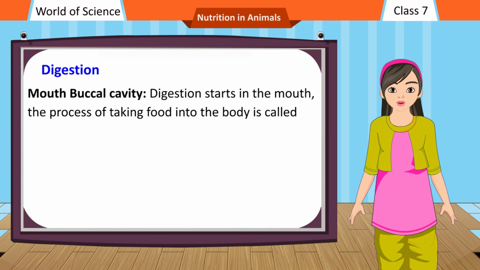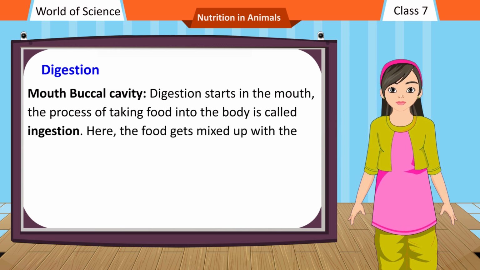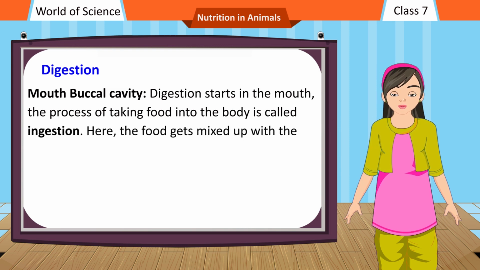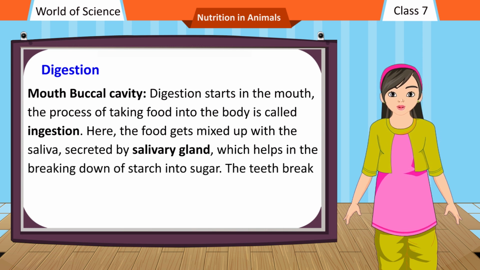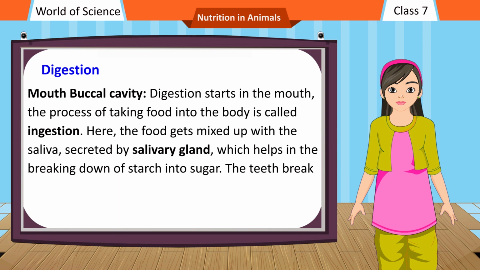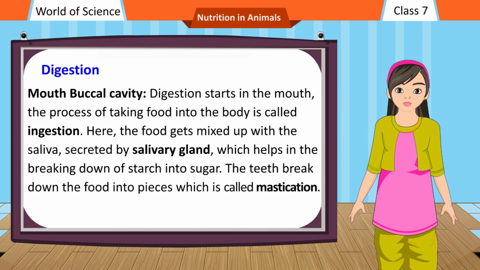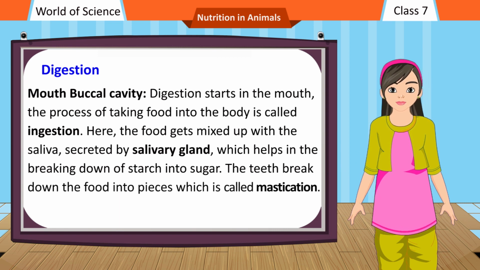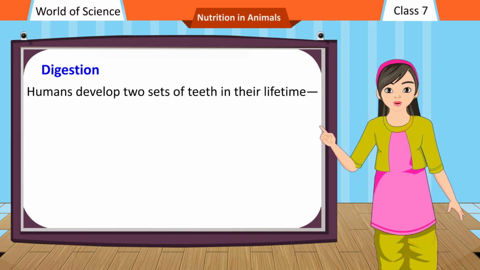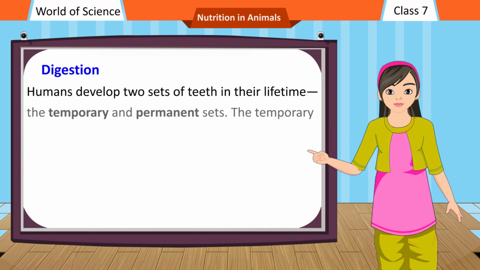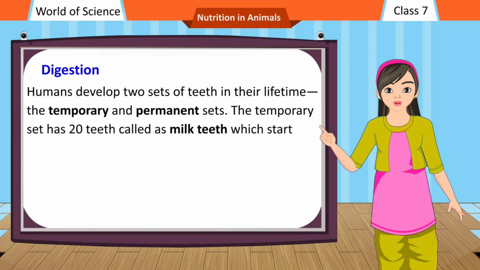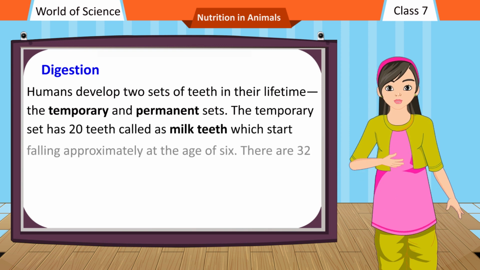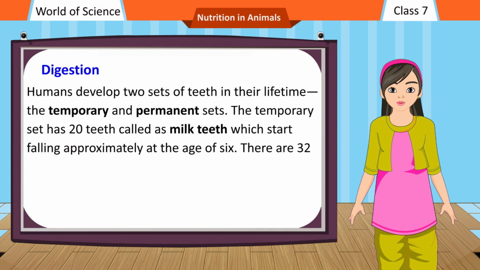The process of taking food into the body is called ingestion. Here, the food gets mixed with the saliva secreted by the salivary gland, which helps in the breaking down of starch into sugar. The teeth break down the food into pieces, which is called mastication. Teeth vary in shape as per their function. Humans develop two sets of teeth in their lifetime, the temporary and permanent sets. The temporary set has 20 teeth called milk teeth, which start falling approximately at the age of 6.